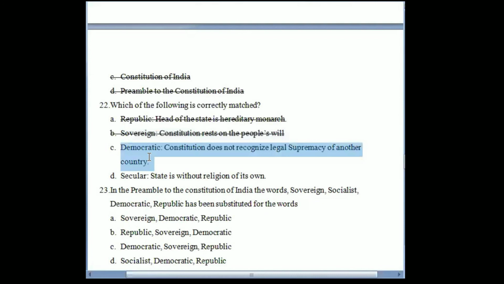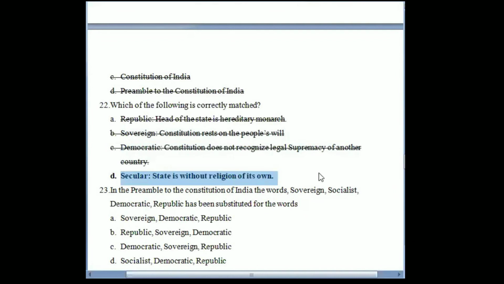Democratic: constitution does not recognize legal supremacy of another country. This is not the correct answer, since that is what sovereignty means. We are left with the option: secular, state is without religion of its own. This is the correct answer. Secularism means the state will not support or promote any particular religion, and all religions should be equal. If any provision or facilities are given to one religion, the same would be given to other religions as well. So this is the correct answer for question number 22.